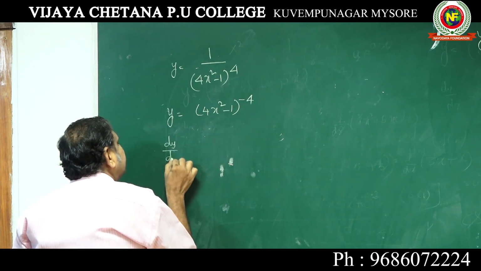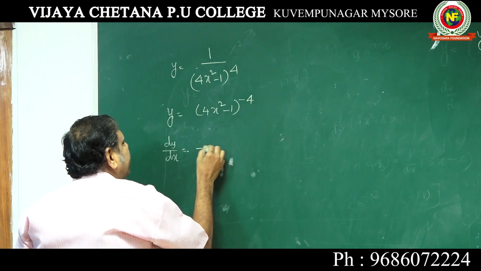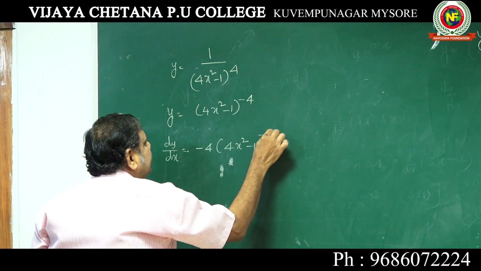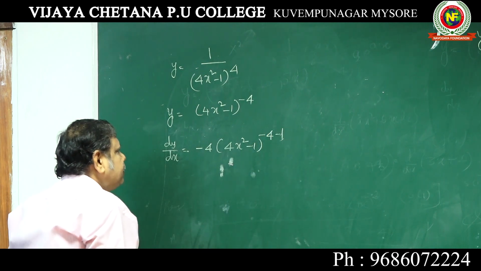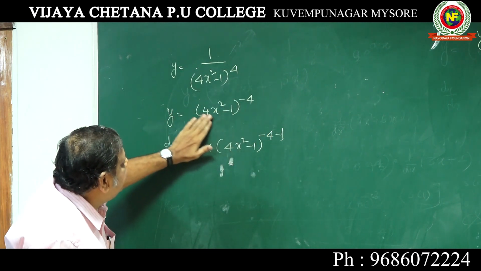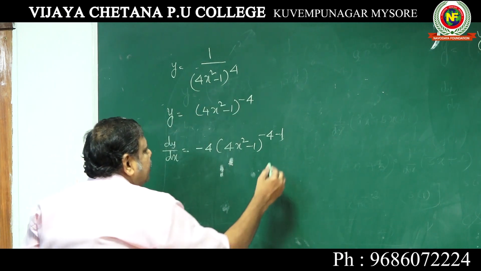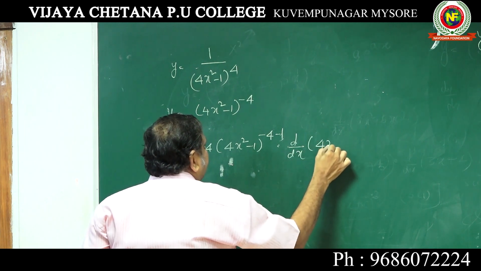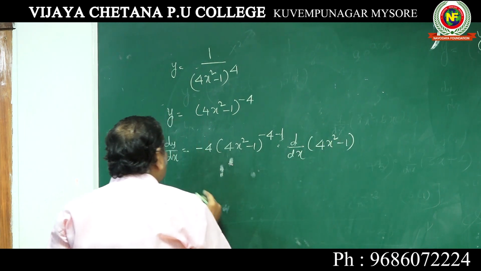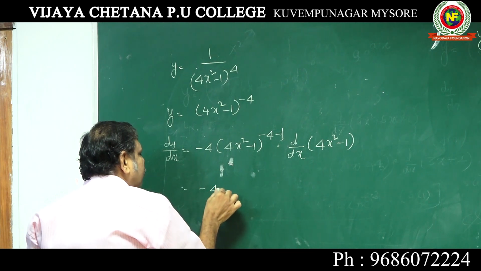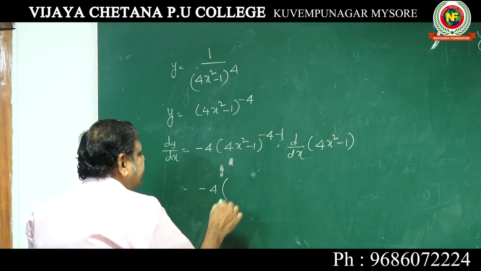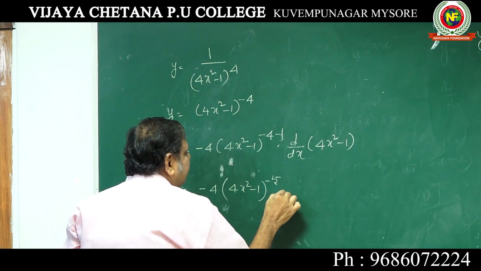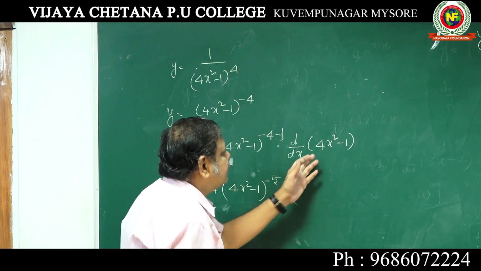When you differentiate, dy by dx equal to minus 4 into 4x square minus 1 to the power of minus 4 minus 1, n x to the power of n minus 1, into d by dx of this particular function, into d by dx of 4x square minus 1. Or it is minus 4 into 4x square minus 1 to the power of minus 5 into d by dx of 4x square.